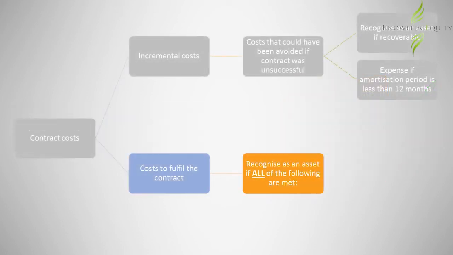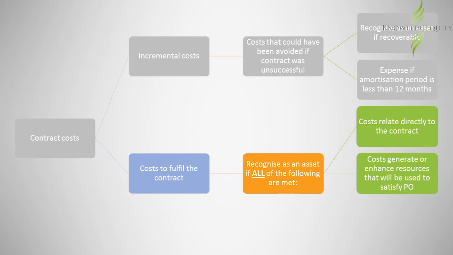Costs to fulfill a contract can also be capitalized as an asset if all of the following are satisfied. 1. The costs relate directly to the contract. 2. The costs generate or enhance resources that will be used to satisfy the performance obligation. And 3. The costs are expected to be recovered.